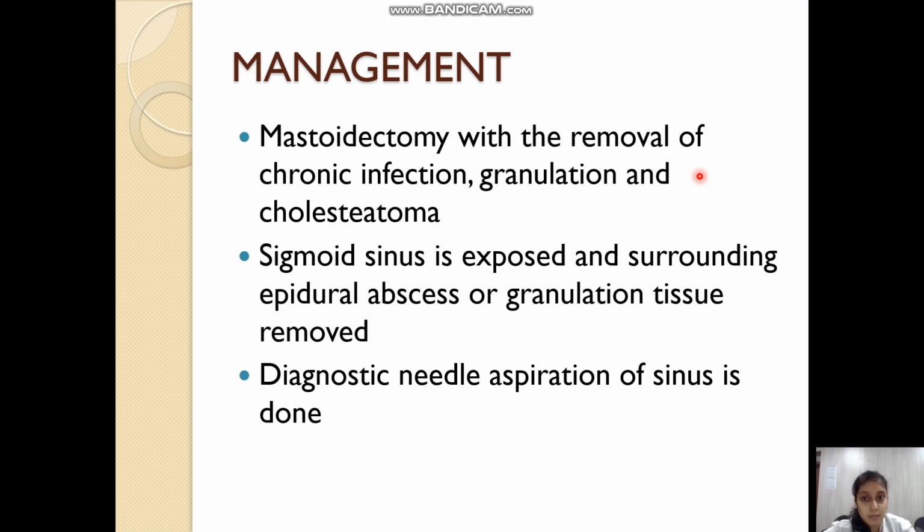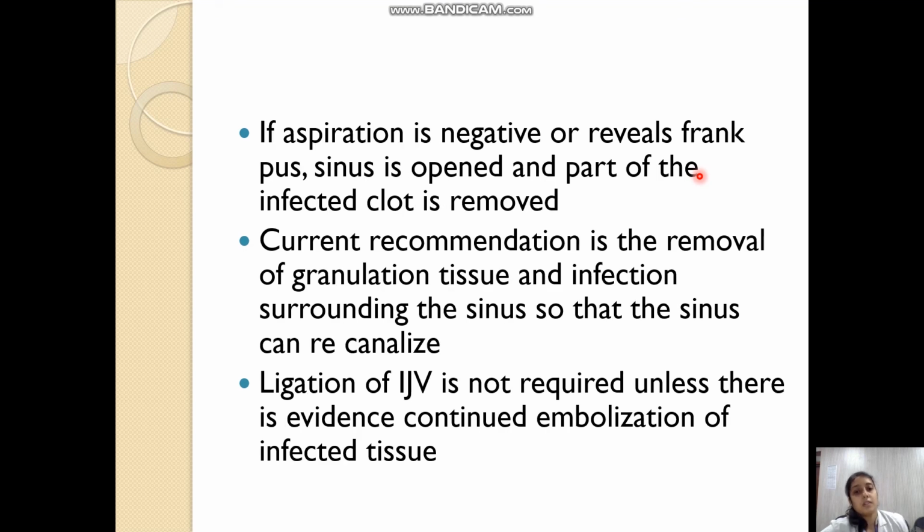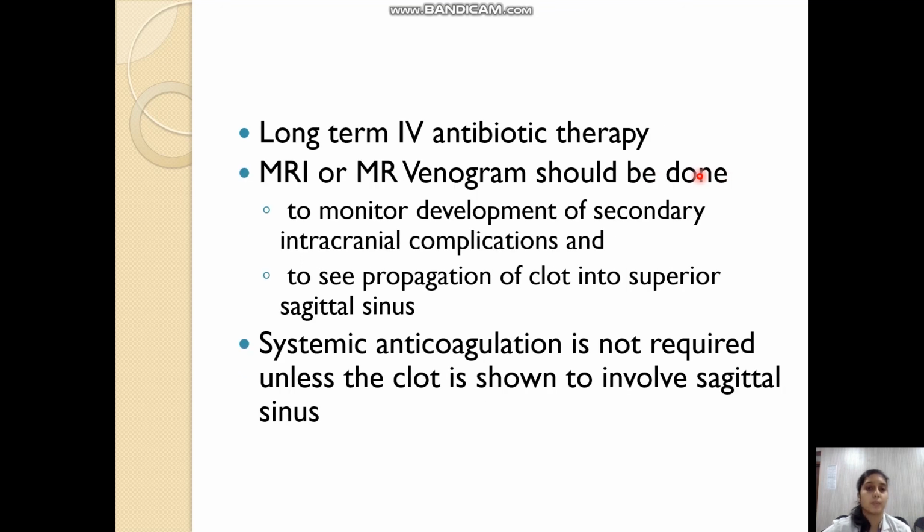Now, management of lateral sinus thrombophlebitis includes complete mastoidectomy to expose the sinus and the surrounding epidural abscess or granulation tissue. Everything is removed. Diagnostic needle aspiration of the sinus is also done sometimes. Once the granulation tissue and infection are removed, the sinus is recanalized. Usually no ligation of the internal jugular vein is done, but we do a complete mastoidectomy, remove the inflammatory cells and all the granulation tissue around the sinus, and restore the patency of the sinus. This is what we do.